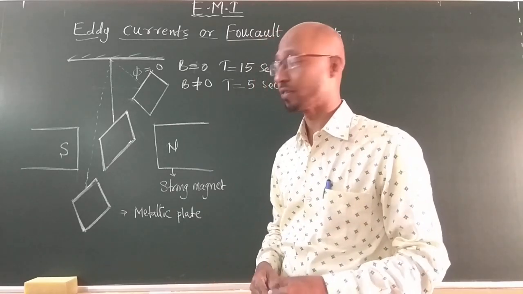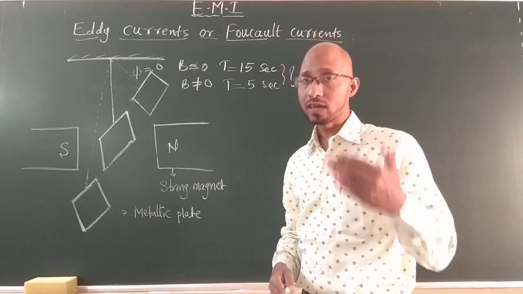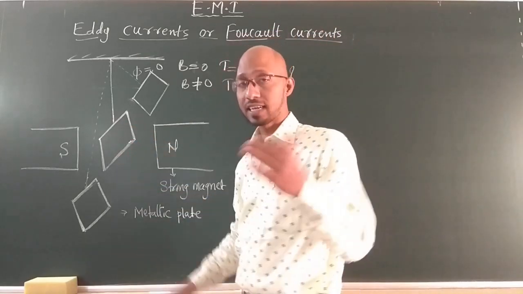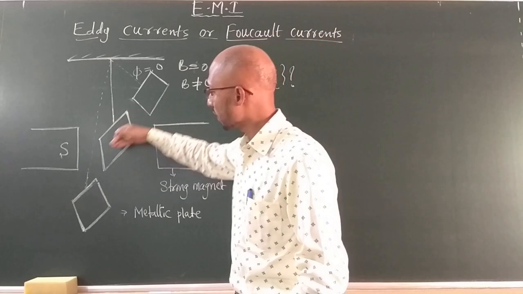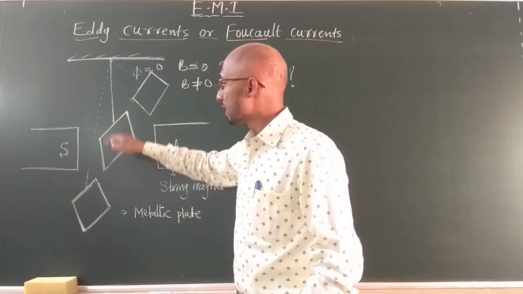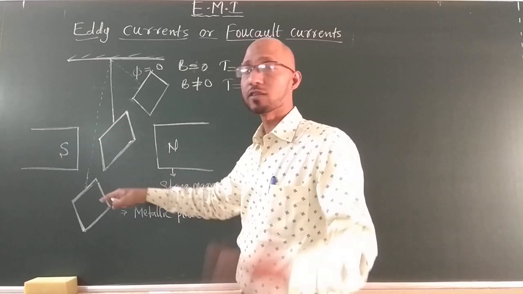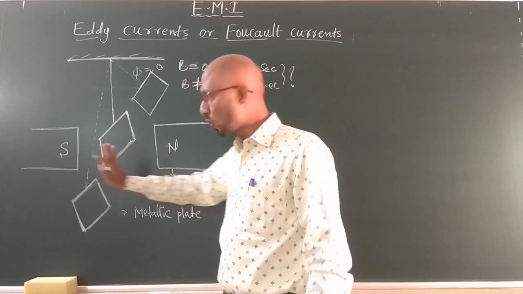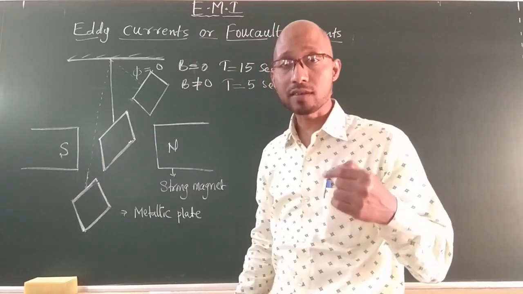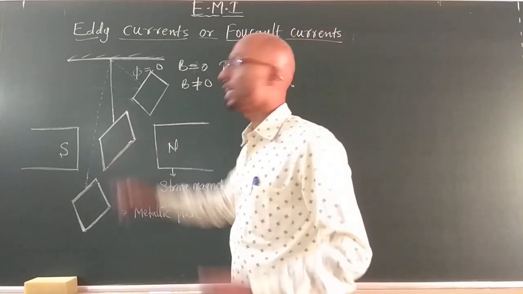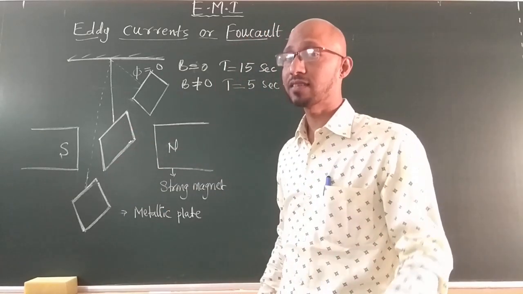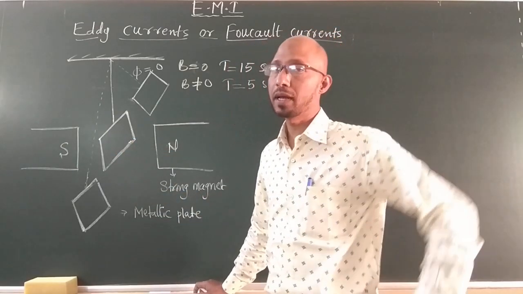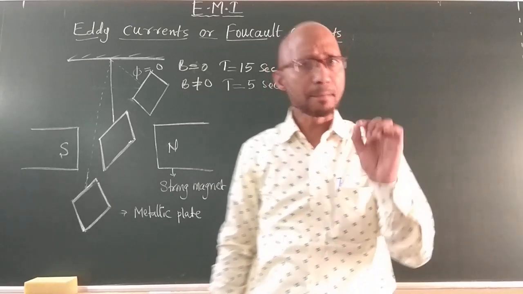You already studied in previous classes that once the flux value increases, definitely what happens? As a small portion of the plate enters the magnetic field, the flux linked with the metallic plate gradually increases, because magnetic field lines move from the north pole to the south pole of the magnet. If the flux starts to increase, an induced EMF will be developed in the metallic plate.